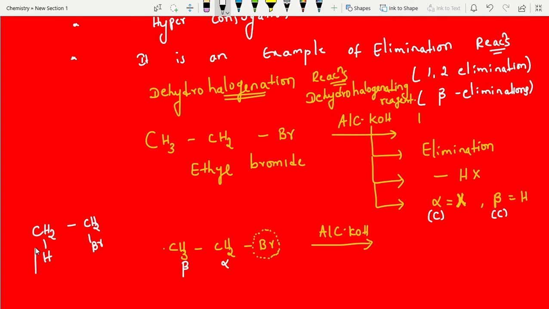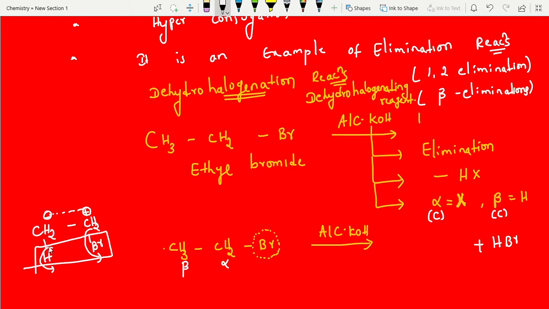If it eliminates, what is the byproduct here? The byproduct is HBr. H is going as H plus, and Br is going along with the electron pair. So here you will get minus, here you will get minus, here you will get plus, and minus and positive get a new bond. This is the mechanism. This is the mechanism. I have explained it in a simple way.